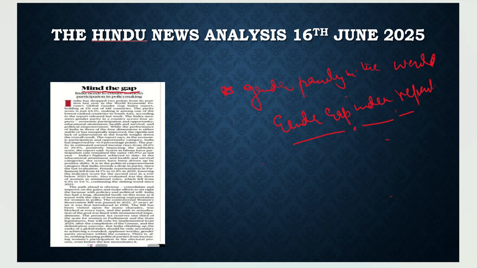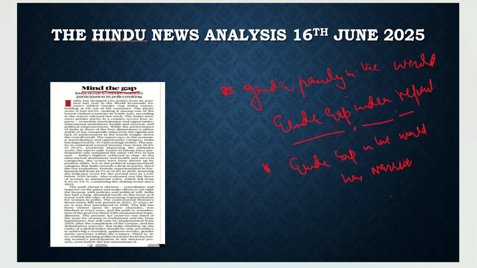The first thing it highlighted is that the gender gap, overall in the world, has narrowed, which is a good sign. What does it mean? We need to see the parameters on which this gender gap index is given.